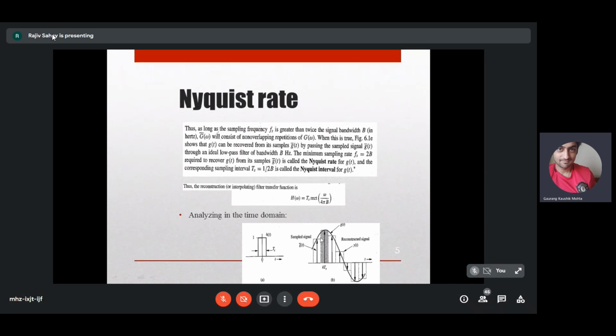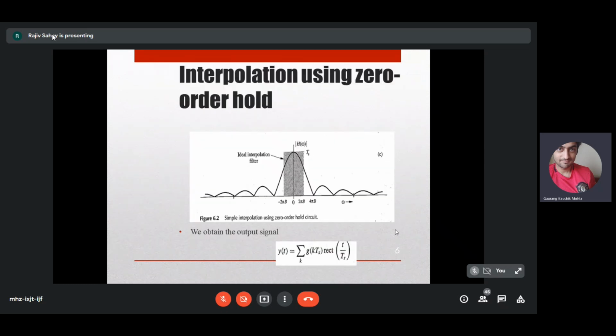So around g tilde of t at every sample, we are going to put a zero order hold like this. I think all of you must have studied an RC filter for doing a zero order hold, right? How to do demodulation of an amplitude modulated signal.